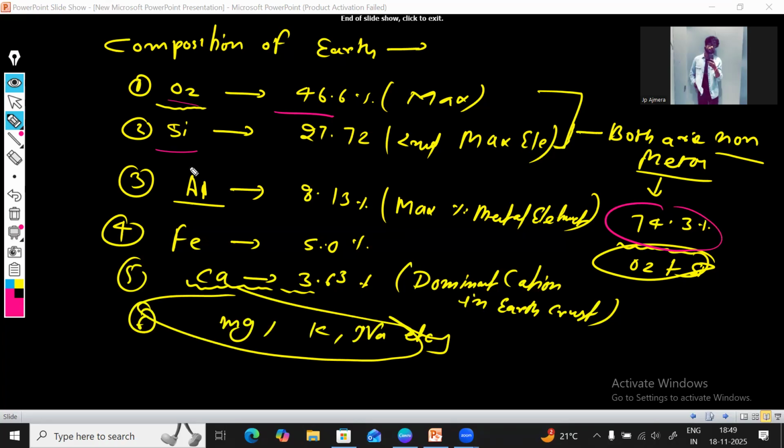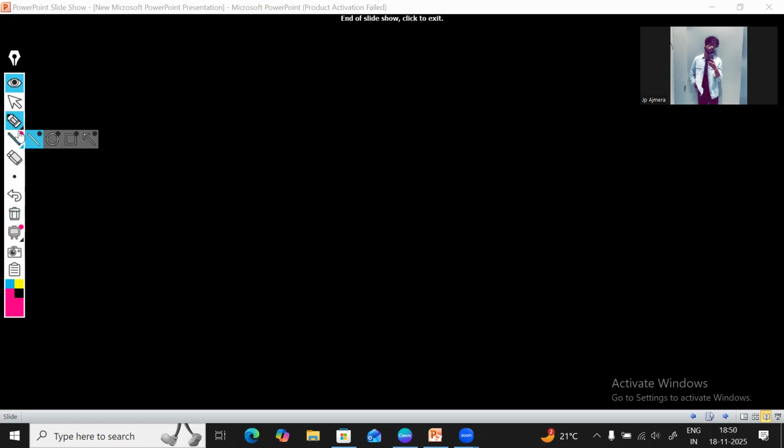The third is aluminum, the first maximum metal element that we have in the earth crust. The percentage is 8.13%. What about iron? That is the fourth. The percentage is 5.5%. Simple. Calcium is 3.63%. The maximum cation, the dominant cation we have in the earth crust, is calcium. I hope it's clear to you guys. These are very simple things. Let's move to the next one.